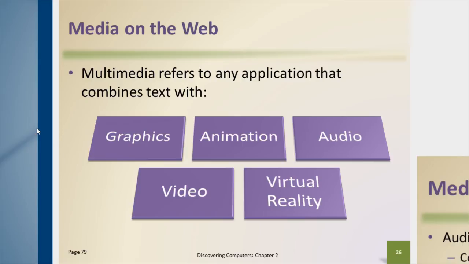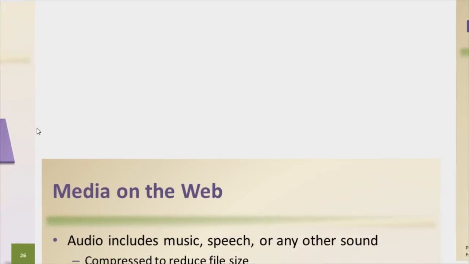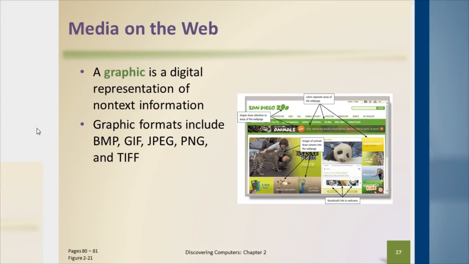The same thing is true on a website. The difference is on a website, we can be much more creative with some of our multimedia options. So in addition to graphics, we can also include things like animation or audio and video and virtual reality. A graphic is just a digital representation of non-text information. So when we look at something like what we have here for the San Diego Zoo, we see images all over this page. And it's a pretty busy page.